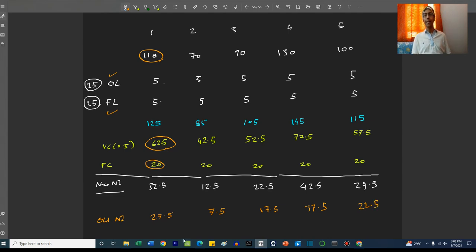So you can see there is an increment of 5 crore in every one of the values. So this is the magnification that we are talking about. This magnification has been achieved by the addition of financial leverage and operating leverage.